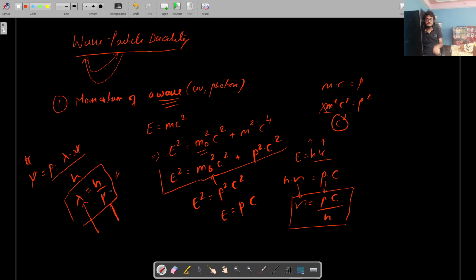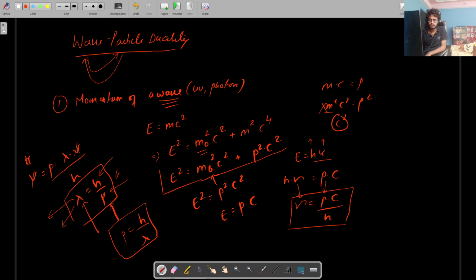So these are the two ways you can relate the wave nature with the particle nature. How can you find the momentum of a wave? If you have a wave of wavelength lambda, h is a constant with a fixed value, so we can easily find p. The momentum of a wave is h by lambda.